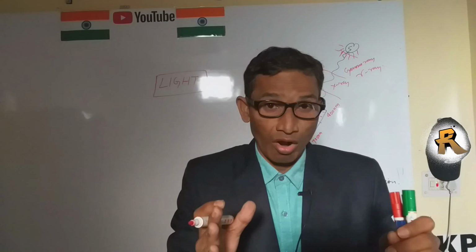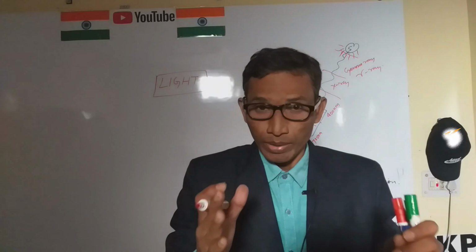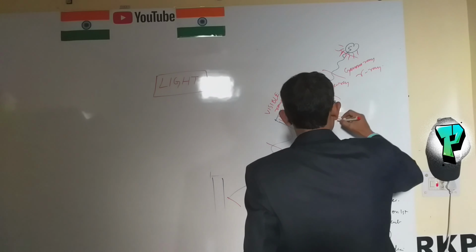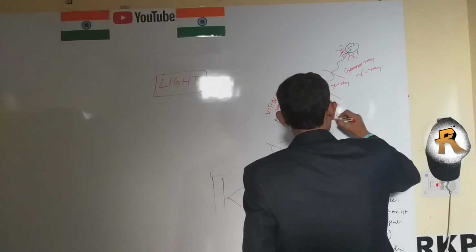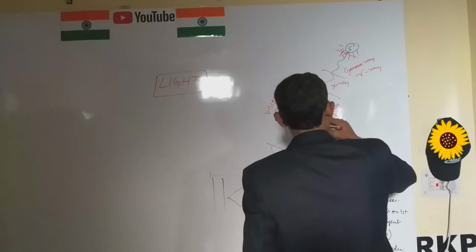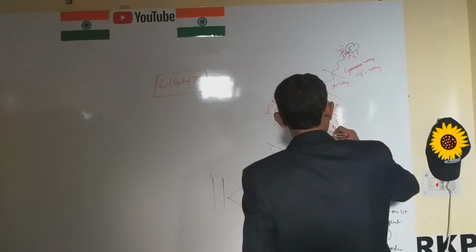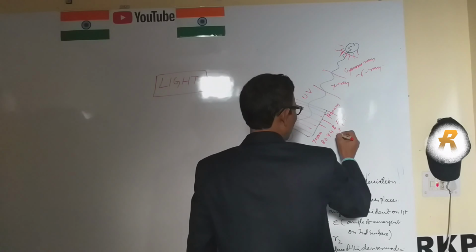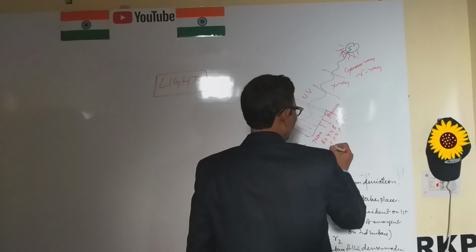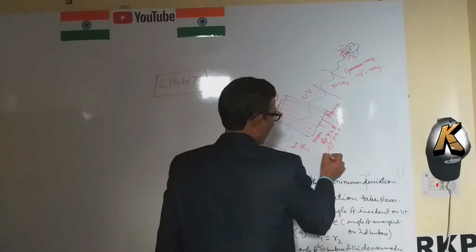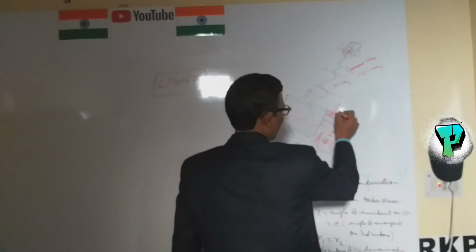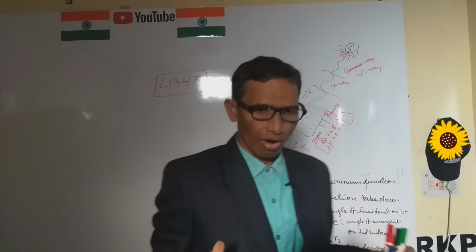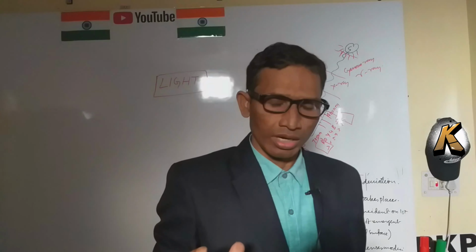It is the construction of 7 colors: V, I, B, G, Y, O, R. This is the red color and this is the violet color. These are the extreme colors of the color band, called a spectrum.